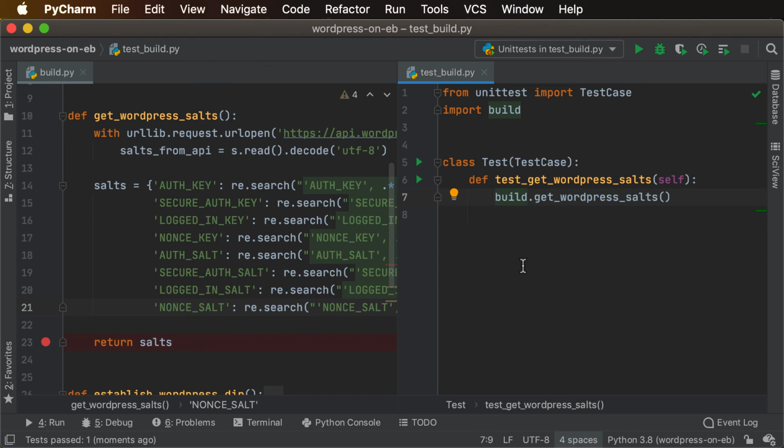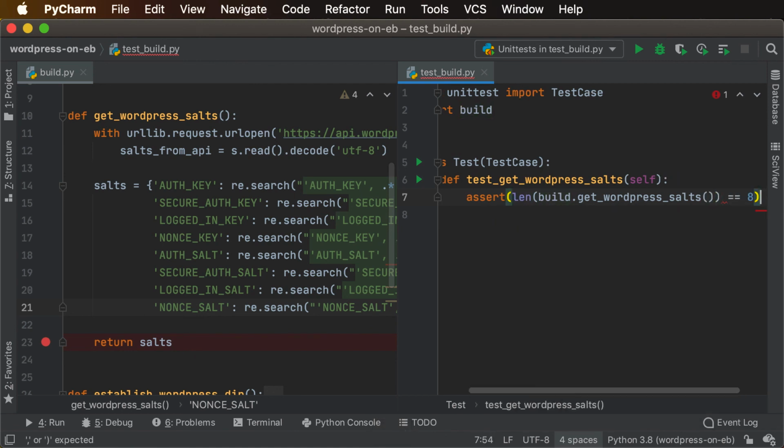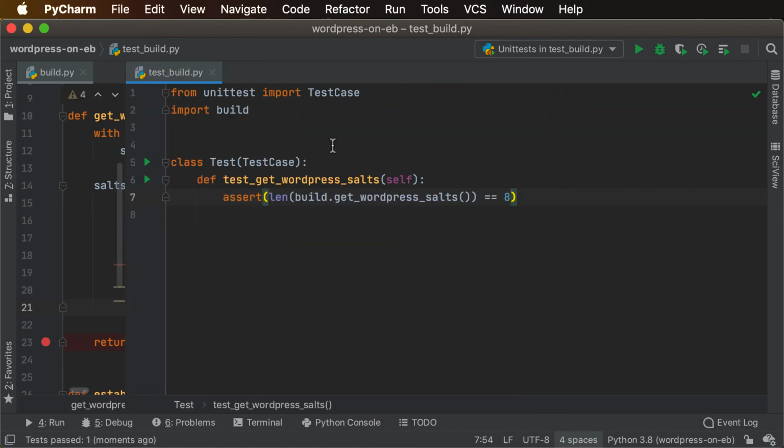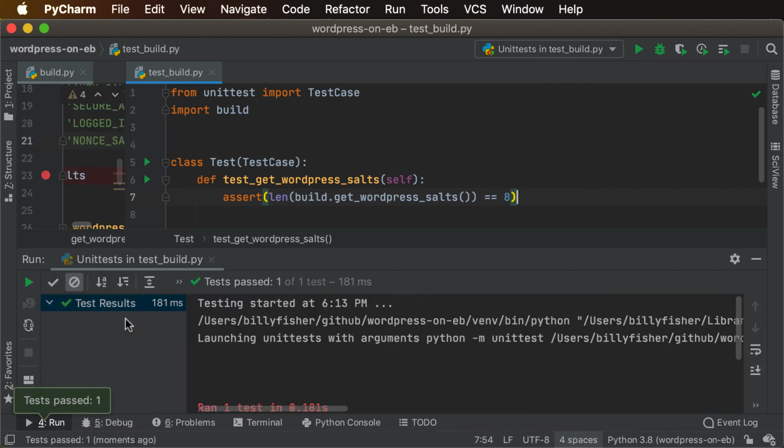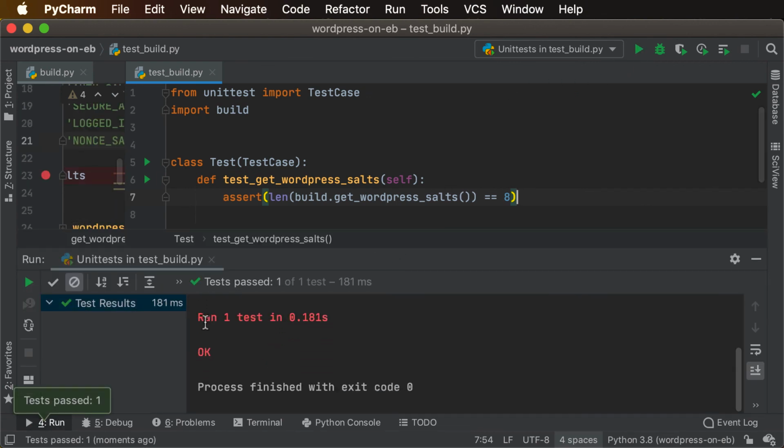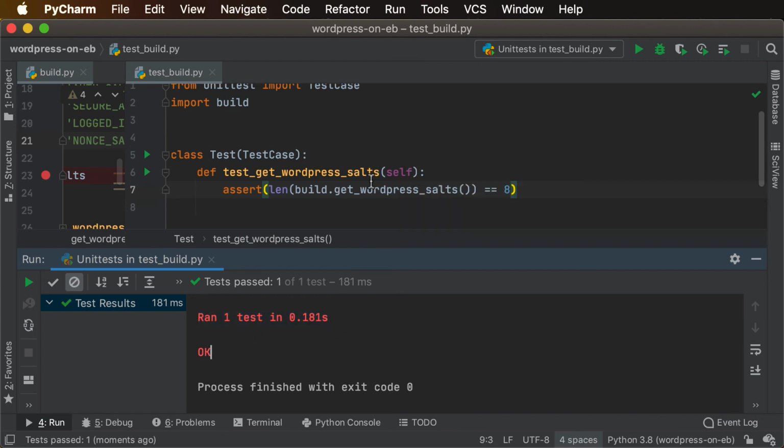And then we could assert that the length of this really is 8, and see what we get. Yeah, we got a passing test. Awesome. It says it's okay. And we've got our salts.